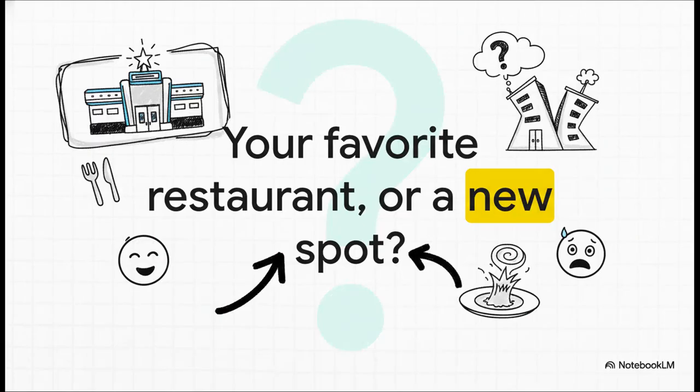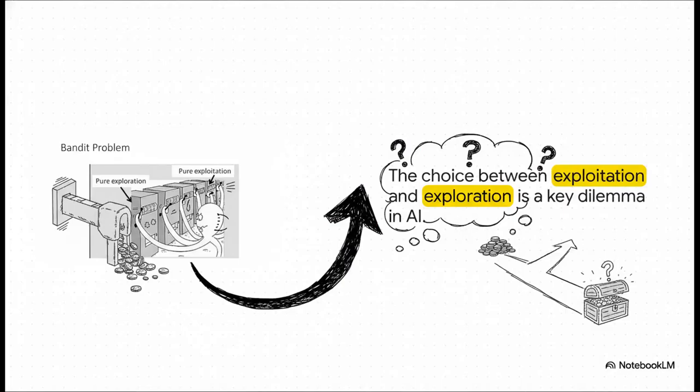Okay, let's kick things off with a question pretty much everyone asks themselves. It's Friday night, you're hungry. Do you go to your go-to spot, the one that's always good, a safe bet? Or do you roll the dice on that new place that just opened up? It could be amazing, your new favorite, or it could be a total bust. Believe it or not, that very simple choice, sticking with what you know versus exploring something new, is one of the most fundamental challenges in all of artificial intelligence.